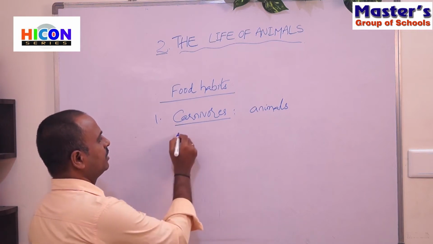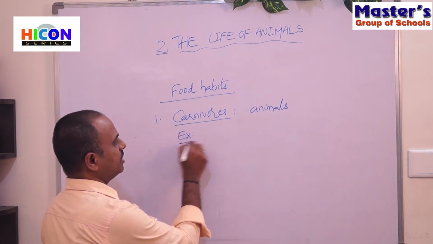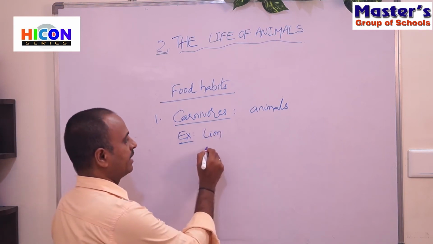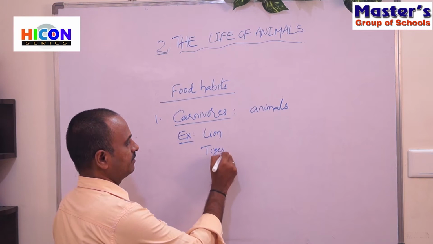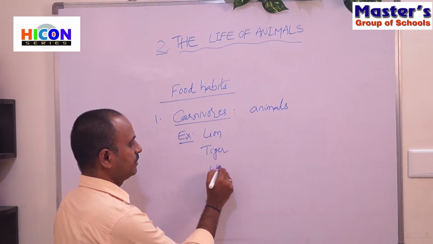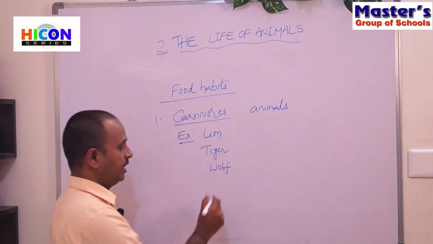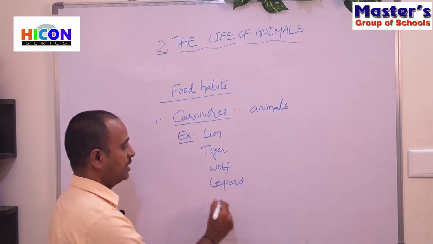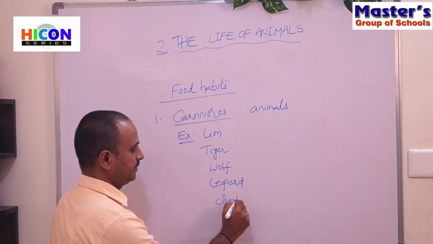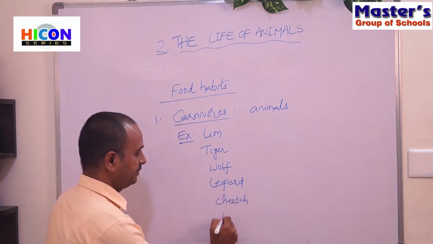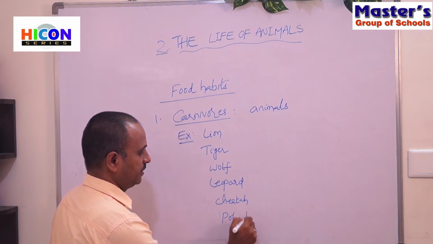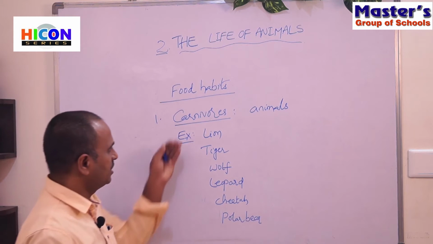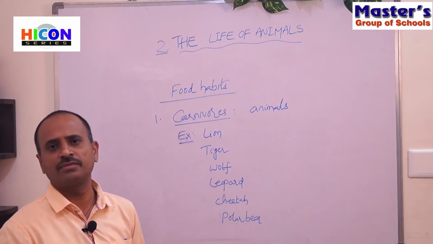For example, the examples for the carnivores are lion, tiger, wolf, leopard, cheetah, polar bear, etc. There are so many carnivores. These are some examples for carnivores.